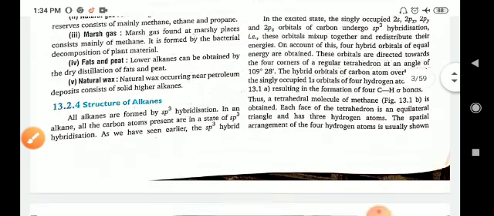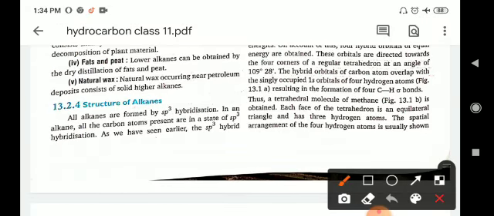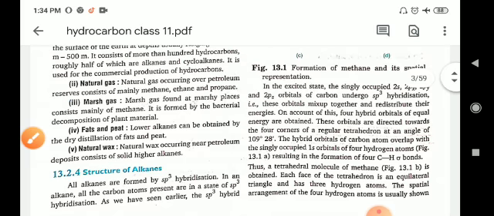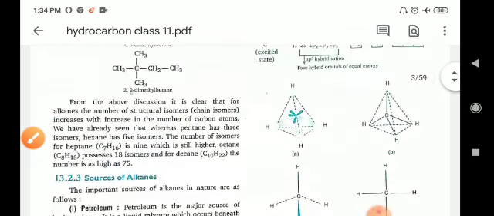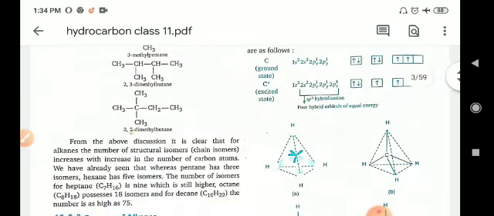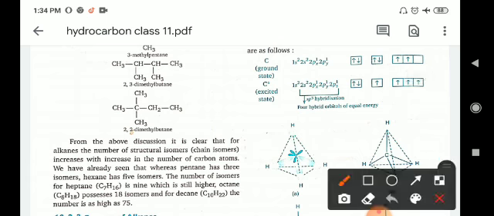Now come to the structure of alkanes. In the structure of alkanes the carbon atom has sp3 hybridization, because carbon has 4 valencies and all 4 valencies are satisfied by single bonds. In single bonds there are sigma bonds, and there are 4 of them, so according to that the hybridization will be sp3.